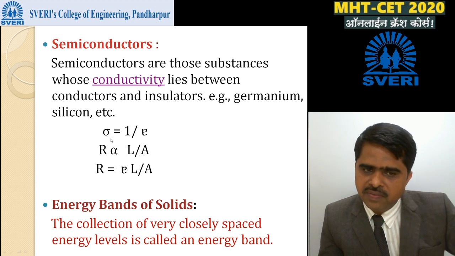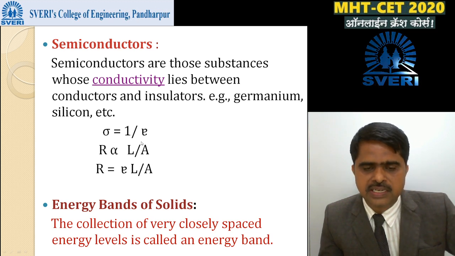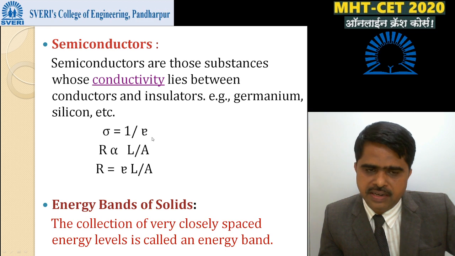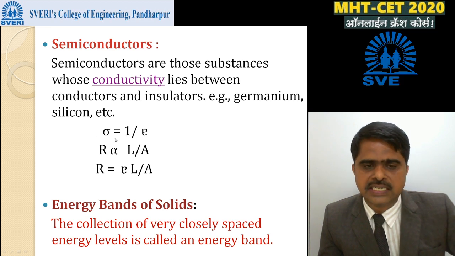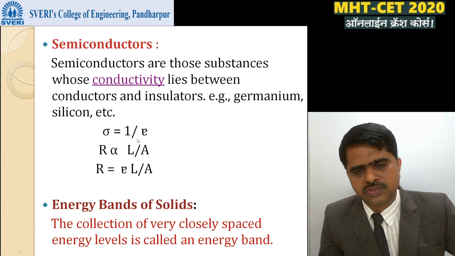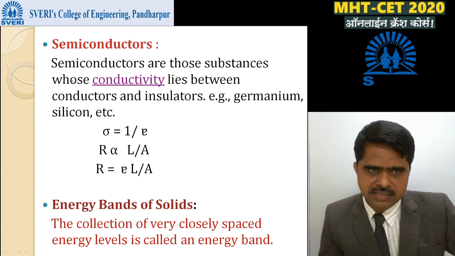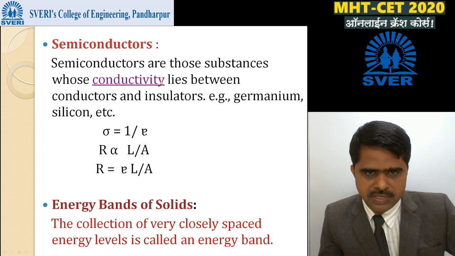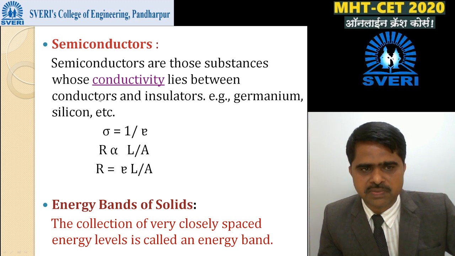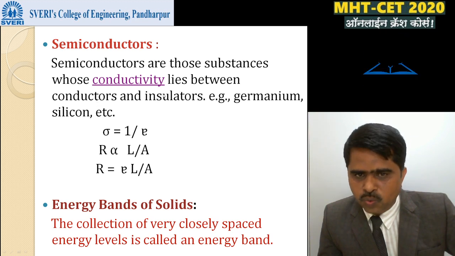Therefore, the unit of specific resistivity is ohm meter, and the unit of conductivity is mho per meter or ohm meter raised to -1. Okay, this is the definition of conductivity. In simple terms, semiconductor means the conductivity of the semiconductor, this physical property, lies between insulators and good conductors.